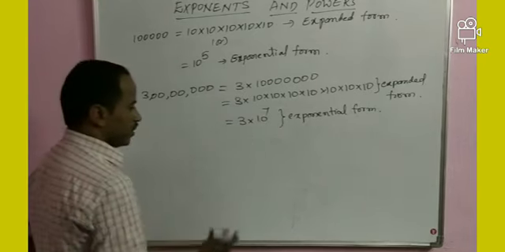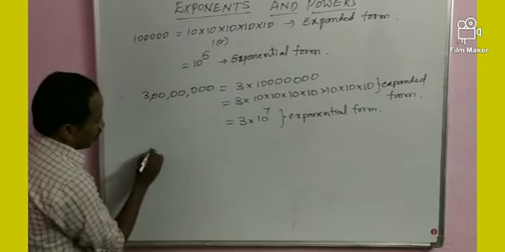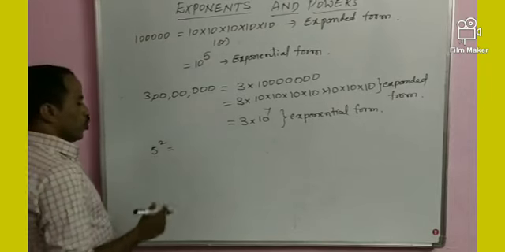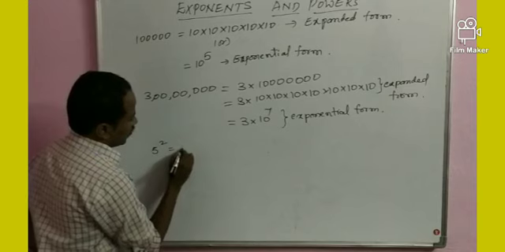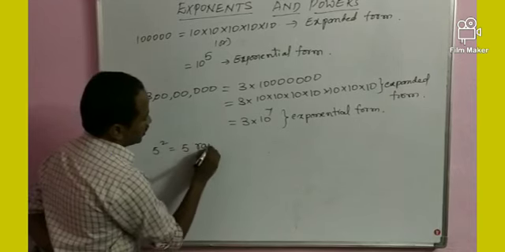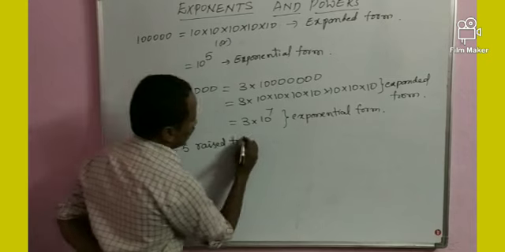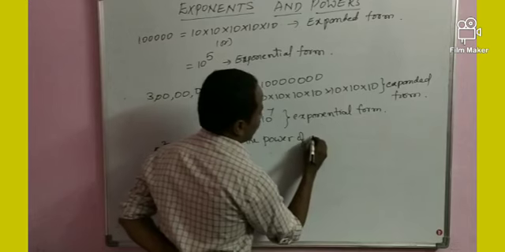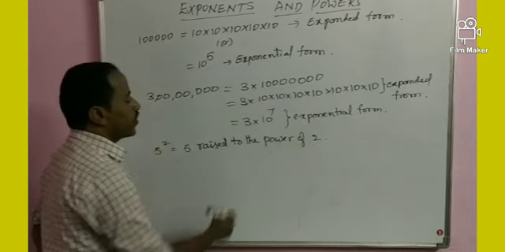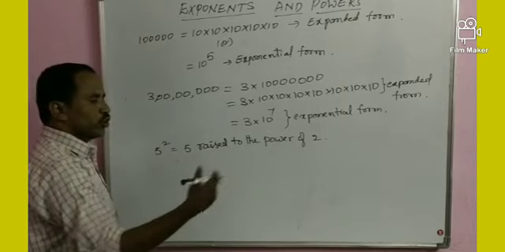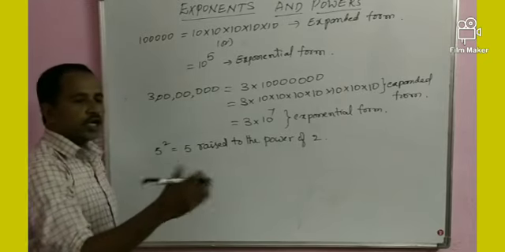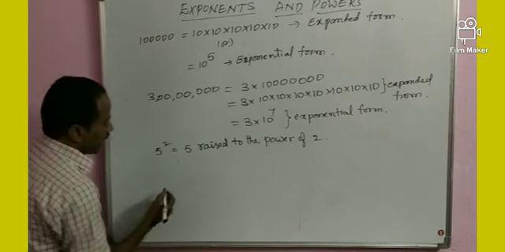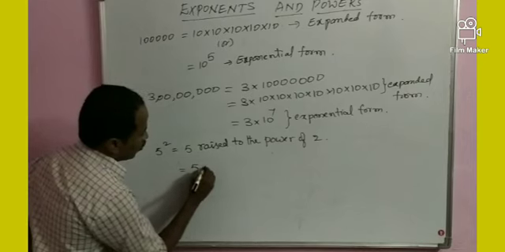Listen, my dear students, one more example. 5 square. It is also written as 5 raised to the power of 2. According to area of 2D figures, it can be written as 5 squared.